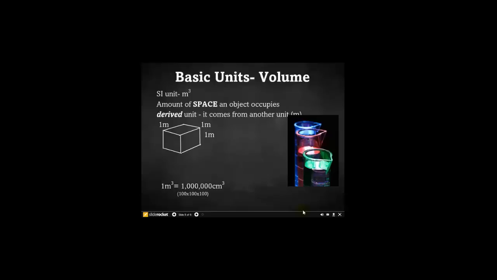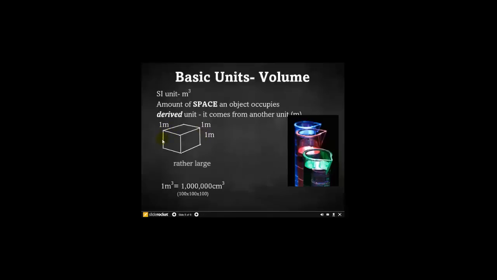The last unit we're going to look at is volume units, and volume is the amount of space something occupies. A lot of students confuse mass and volume. Mass is the stuff you have. Volume is the space that you occupy or an object occupies. So the amount of space an object occupies. The SI unit, standard unit, is the meter cubed. Well, what's a meter cubed? It would be like if you had a box, like I have here, and it's a length of 1 meter, a width of 1 meter, and a height of 1 meter. Then the volume would be 1 meter cubed.